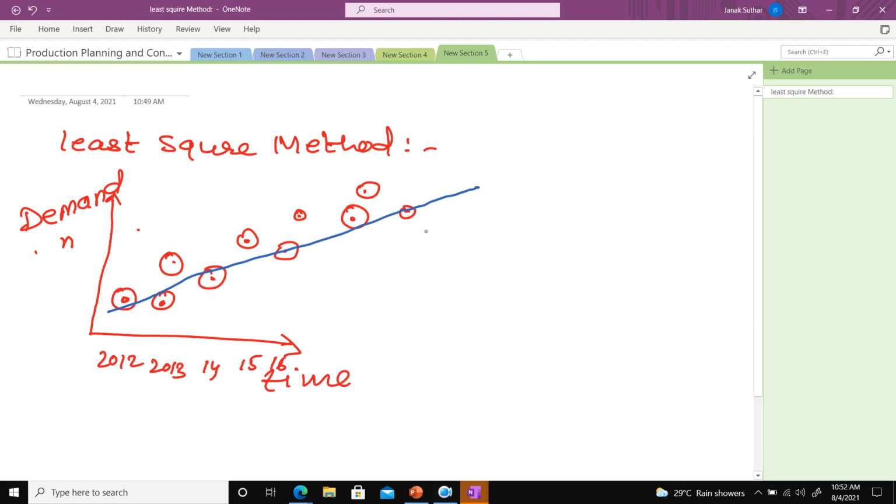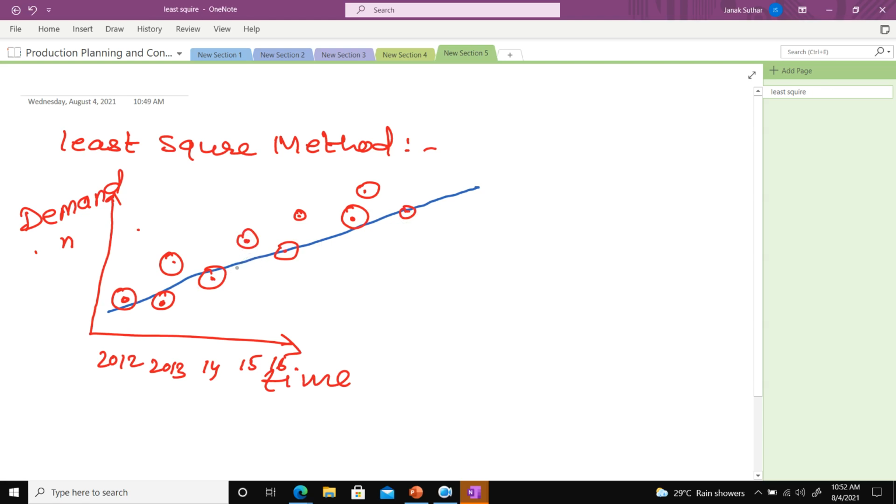I change the color so you can understand more easily. Suppose the data is like this and I need to draw a straight line. The maximum data is covered here.